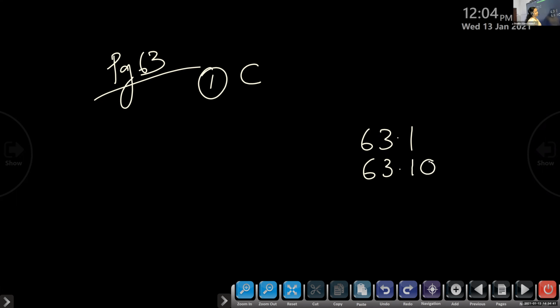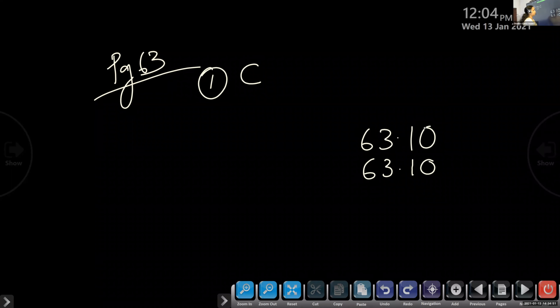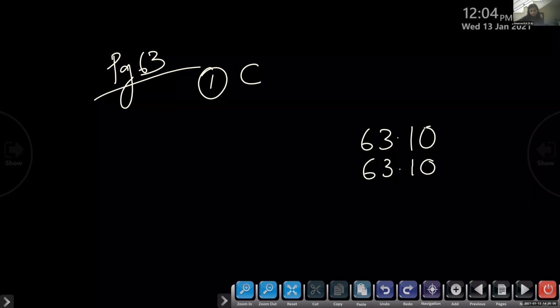Okay, so children, we know how to make an equivalent decimal. How to make an equivalent decimal? Just add zeros to the right side. There is no change in the value. So what are equivalent decimals? Decimals with equal value. Okay, Anusri, can you read question number 3?